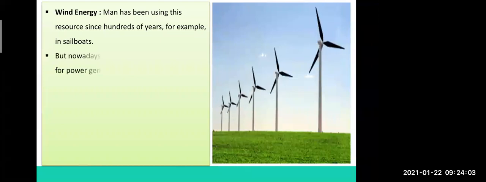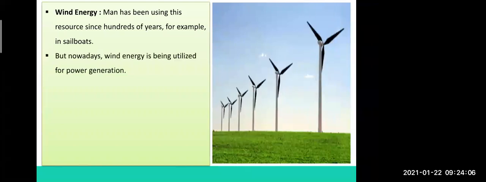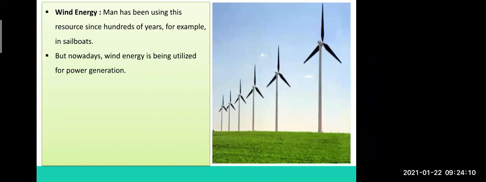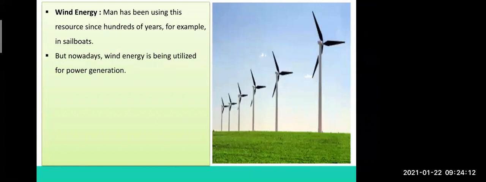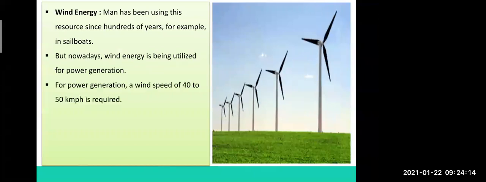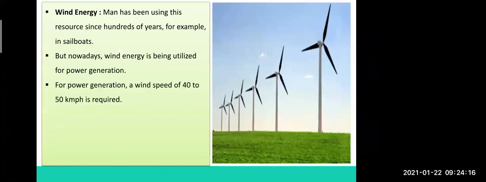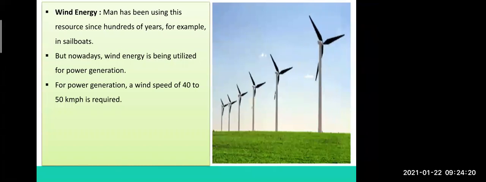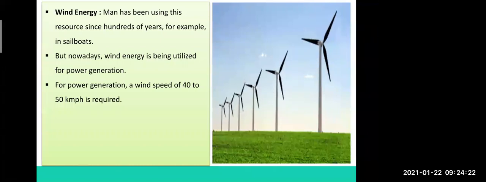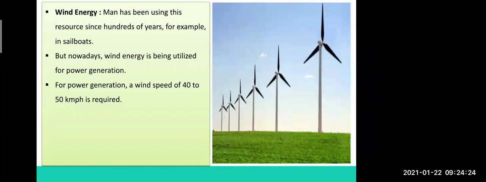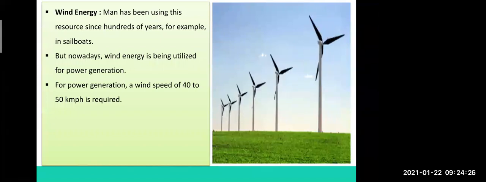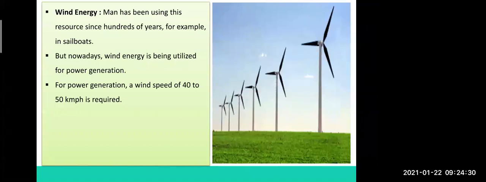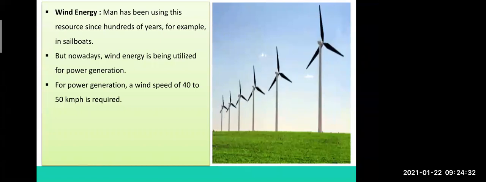But nowadays wind energy is being utilized for power generation. So this windmill is used to generate power. For power generation, a wind speed of 40 to 50 kilometers per hour is required. See, whenever you put your fan on at home, when the speed is more, हम लोग को ज्यादा हवा लगती है, so air will be more.